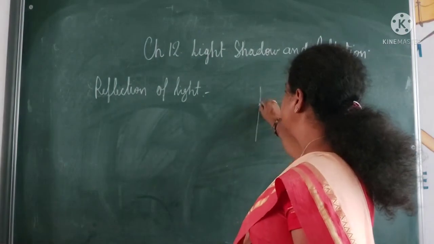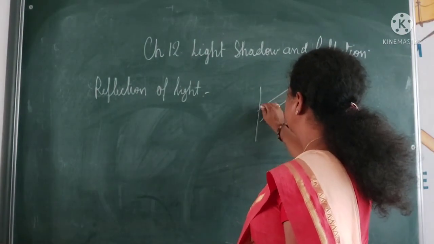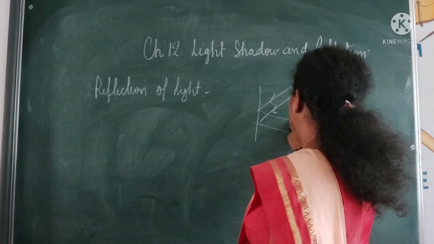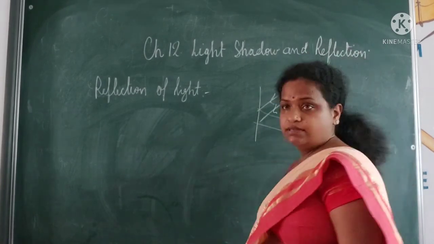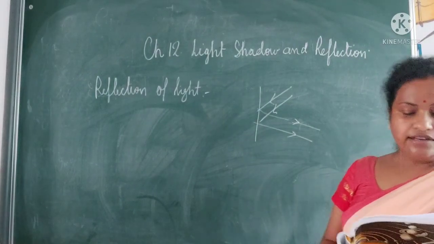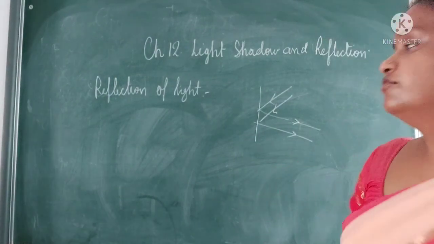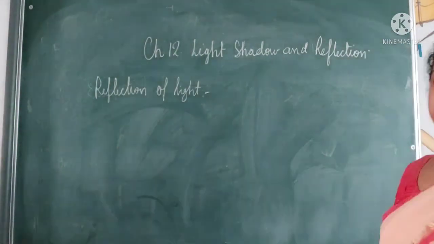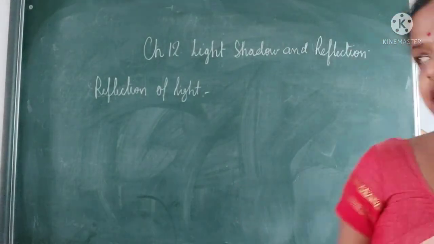You can see reflection. Suppose this is an object. The light is coming this way to an object and it bounces back, due to which the things are visible to you. This is called reflection of light. There are two types of reflection. One is regular, which is on a smooth surface, and the other is irregular, which is on a rough surface.